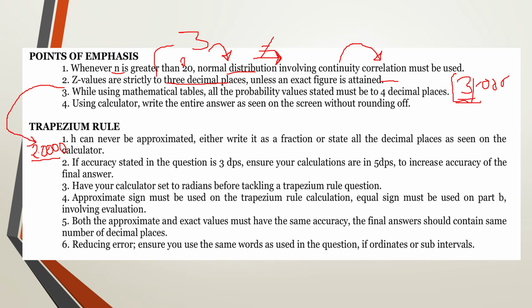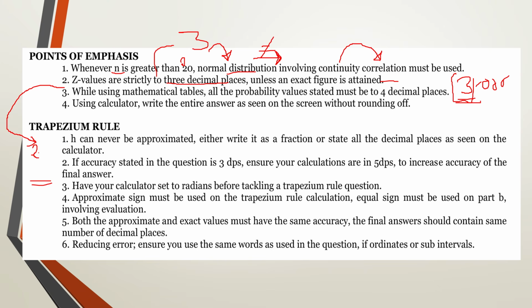If I told you the last answer is to 3 decimal places, then your calculations or your table must be to 4 decimal places. If you're having a direct figure or a whole number, then you put it to 4 decimal places, 0.0000. However, if you write it as a digit, you will also be marked. But it's better for all your work to be uniform. So if you're dealing with a trapezium table, make sure that each and every digit carries the same number of decimal places as all the other figures that you have written, for uniformity.